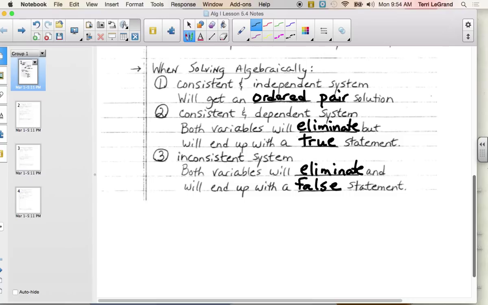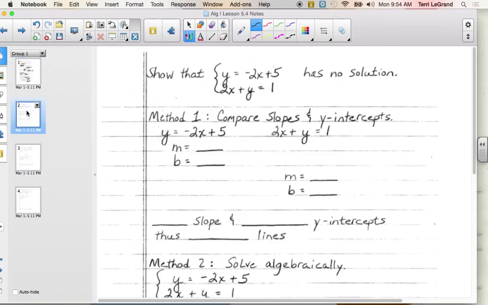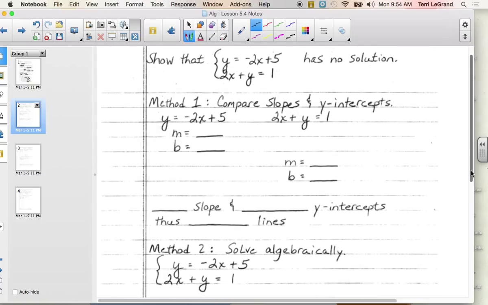Okay, so this is just kind of like a summary of what kind of systems do we have, what should we expect, and now we're going to practice what would happen in your homework. I'm going to show you a couple of different ways you can show your work in your homework when they're asking you to show that it has no solution or infinitely many solutions or whatever. Okay, so here's our first one.